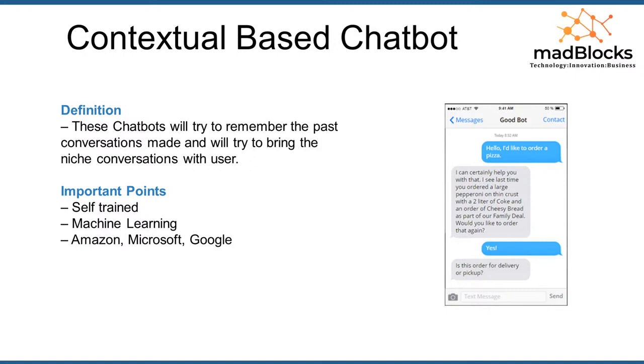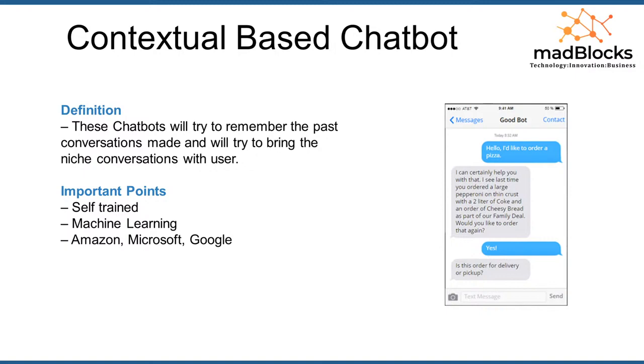That is also where the machines are understanding what you're searching, and they are showing the predictive results of the search item. Here also, in contextual based chatbots, the chatbot will try to remember. For example, say, hello, I would like to order a pizza. Then immediately the chatbot says, I can certainly help you with that. I see last time you ordered a large pepper onion thin crust with 2 liter of coke, so would you like to order that again? It means they are remembering all the conversation that you made prior, and they are interacting with the user in a proper way.